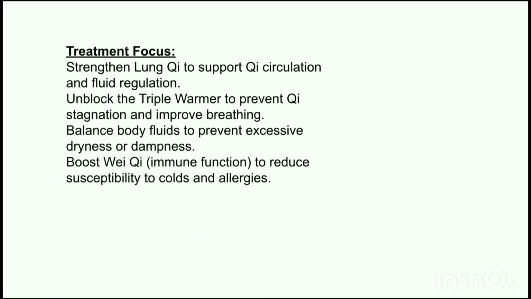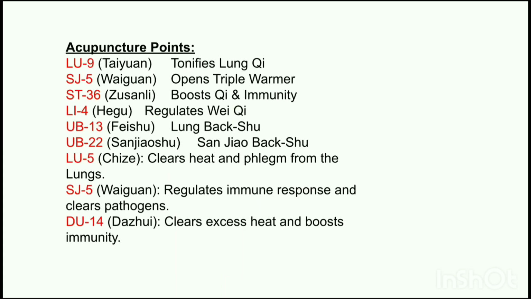The focus should be to strengthen the lung chi to support chi circulation and fluid regulation. Unblock the triple warmer to prevent chi stagnation and improve breathing. Balance the body fluids to prevent excessive dryness or dampness. Boost the Wei Qi to reduce vulnerability to colds and allergies. Now these are some acupuncture points that we can use.